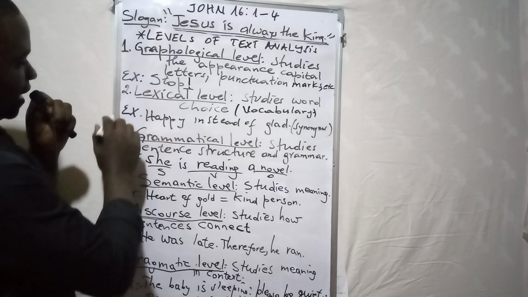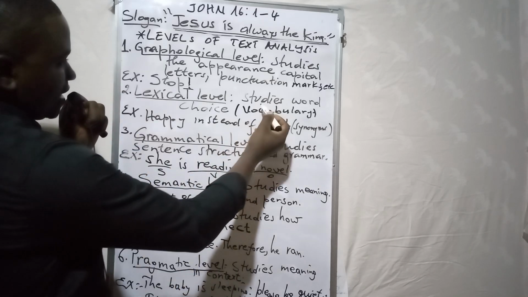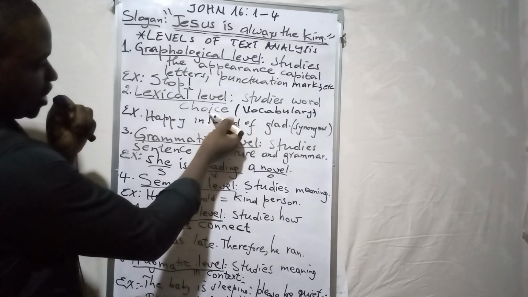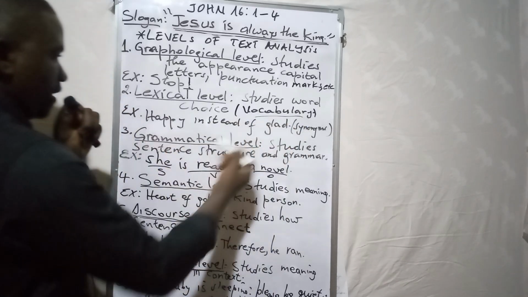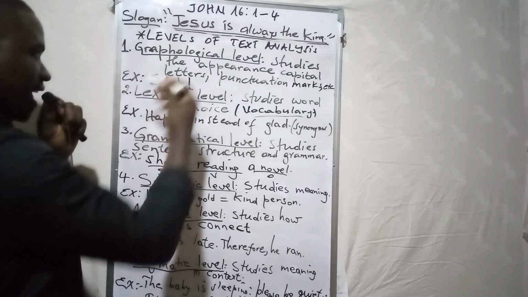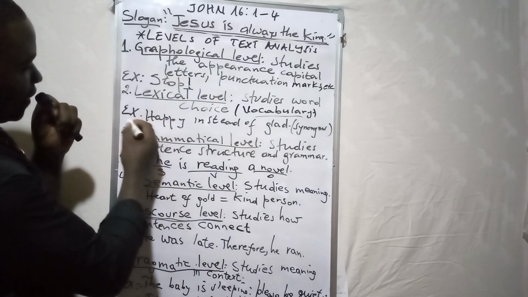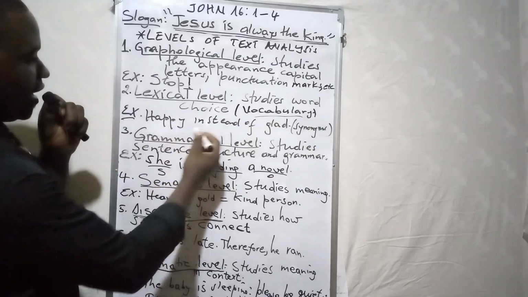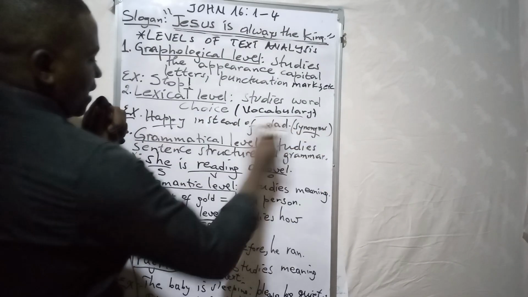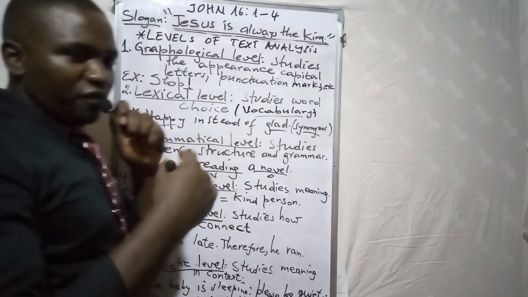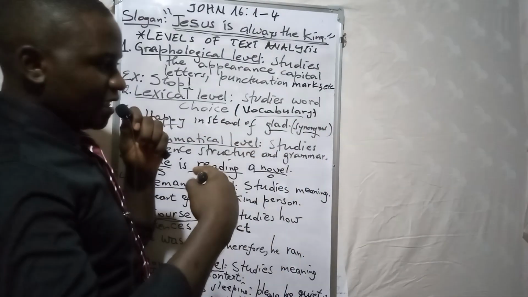Number 2 is the lexical level. It studies word choice, for example vocabulary, the vocabulary that is used in the text. Here we have an example: happy instead of great. There's a synonym, right? You can say, I'm very great, I'm very happy. Happy and great are the same.